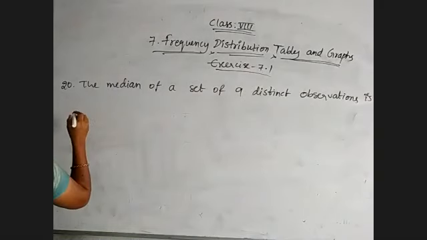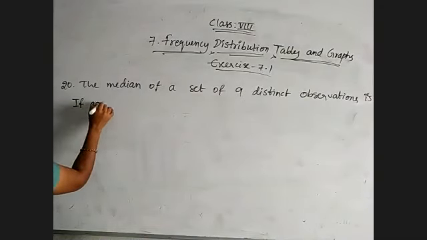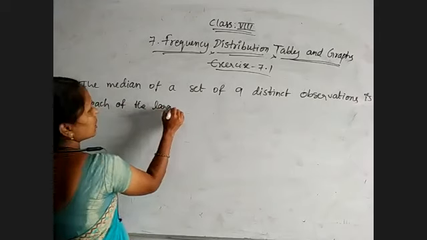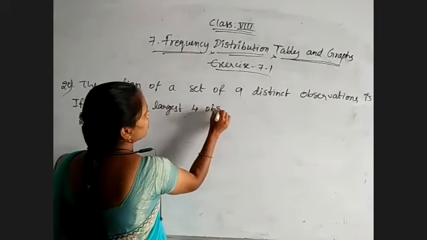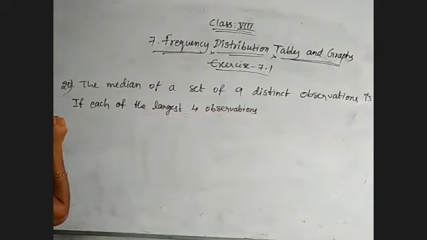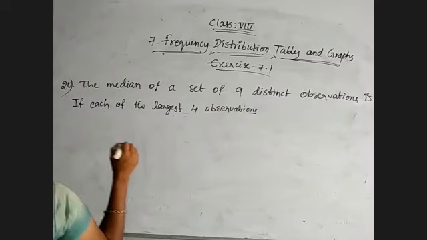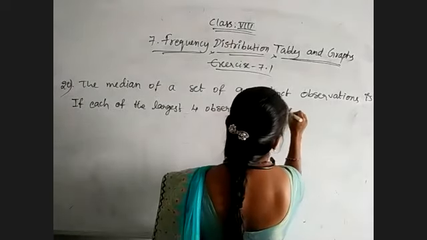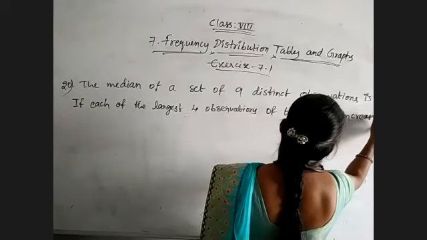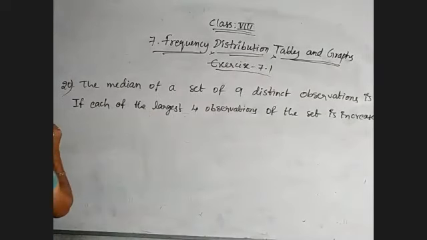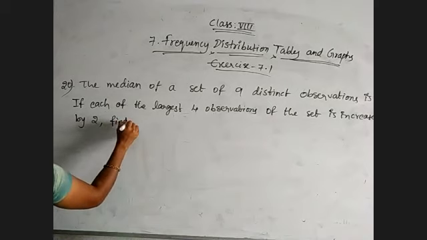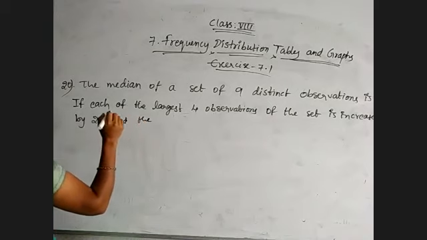If each of the largest 4 observations of the set is increased by 2, find the median of the resulting set.